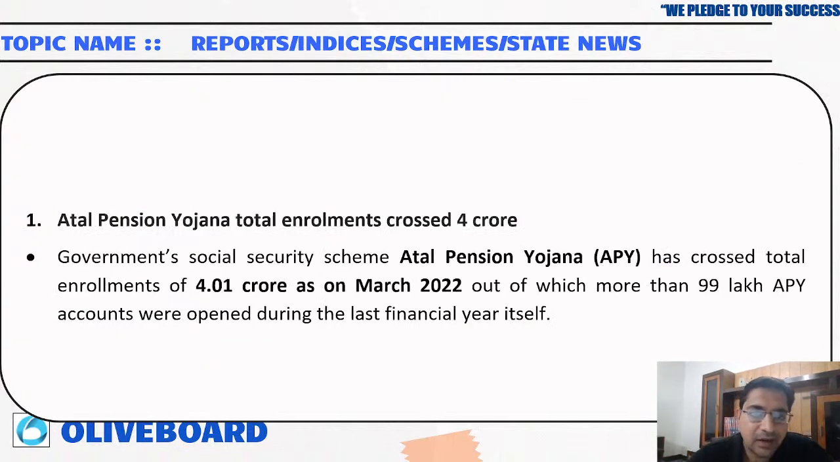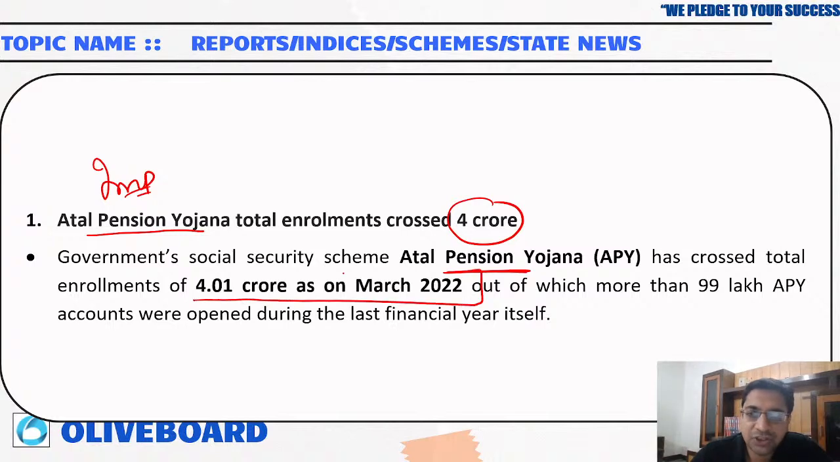Okay, then Atal Pension, very important. Atal Pension Yojana total enrollment has crossed 4 crore. Under Atal Pension Yojana, 4.01 crore was crossed in March.